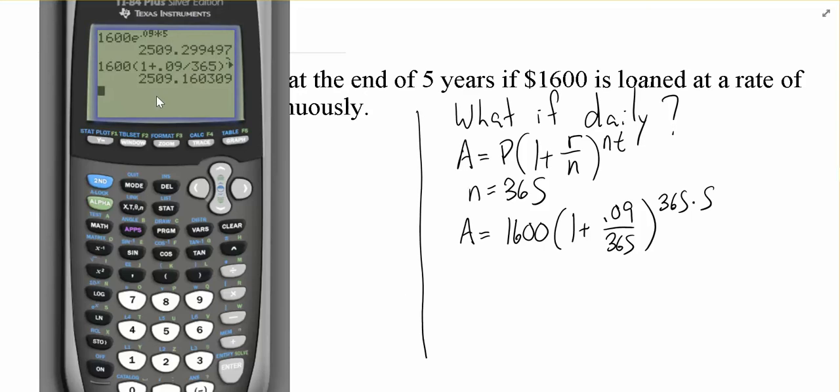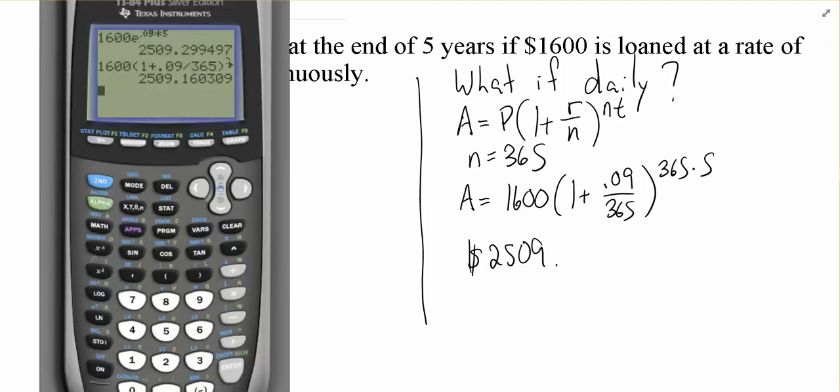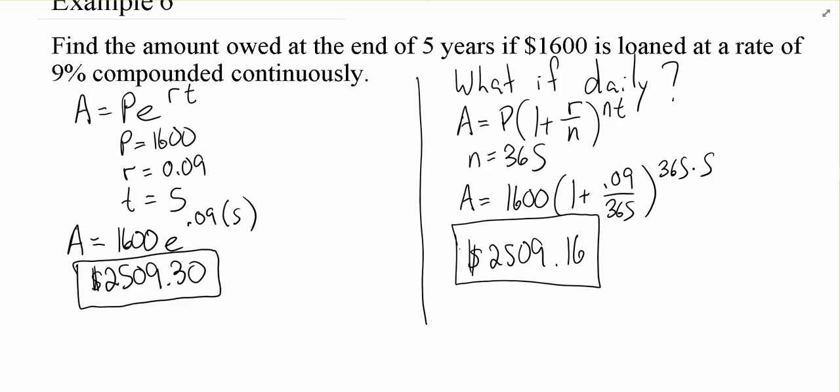Now, as I hit enter here, it makes it so that continuously compounded interest doesn't sound nearly as scary. The amount that we owed if it was daily interest was 14 cents less than continuously compounded interest. So by continuously compounding the interest, instead of just doing it at the end of the day, the bank made 14 cents off of us over the course of 5 years. So less than 3 pennies per year.